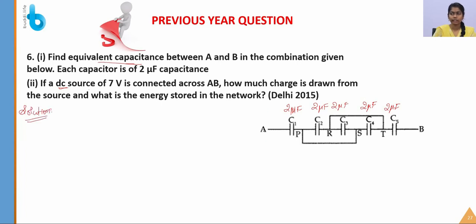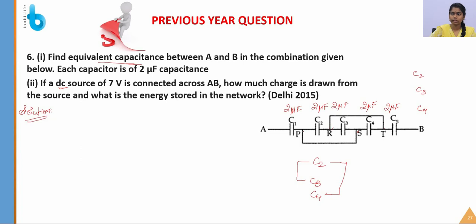We are seeing this circuit is very complicated, right? But it is not complicated, it is very, very simple. Just redraw it. This is C2. Here C2 is connected with the end of C3, and again C4. So the C2 end is connected to the end of C4. Just redraw it: C2, C3, C4.